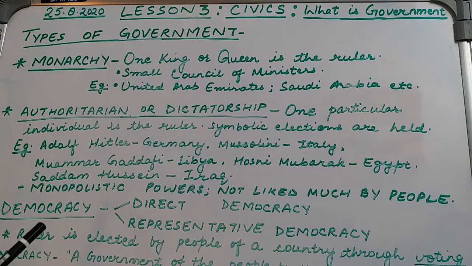In your book, you have been discussing what is democracy first. But let us begin with monarchy. Then we will discuss authoritarian government, and at last we are going to discuss democracy. So kindly keep a book in your hand. We are discussing types of government from page number 113 onwards.